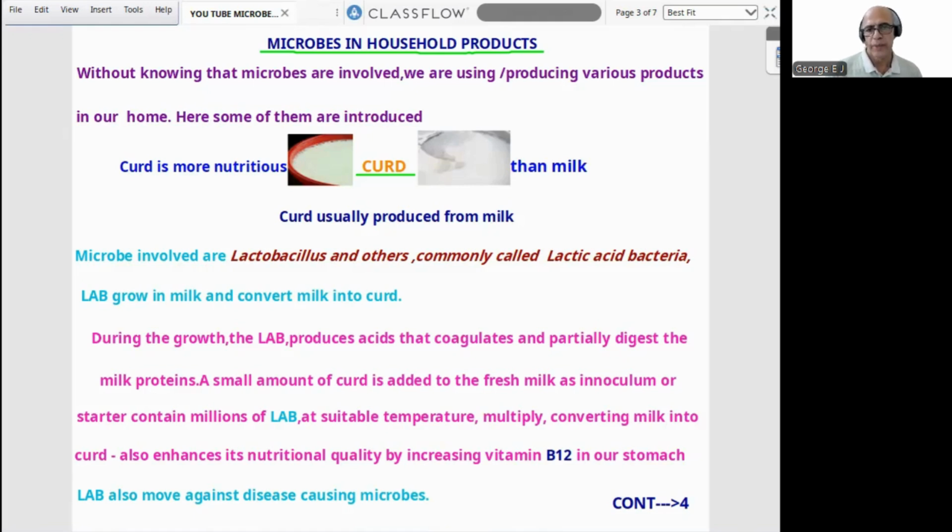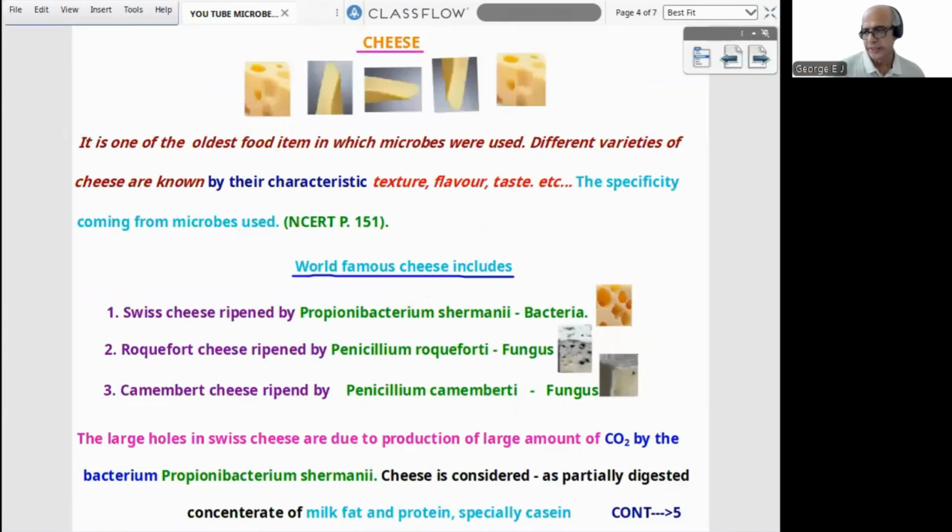Concerned with the B12 production and similarly the resistance creation against disease-causing microbes, it is an area of question. I think that milk curd is clear. Now we can proceed to the second, very interesting item, not much difficulty. Second is cheese. Diagrams you can find there.